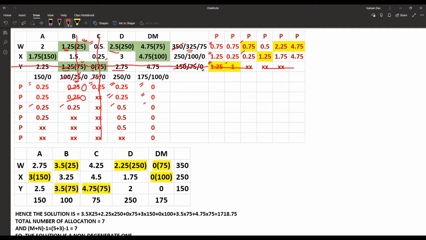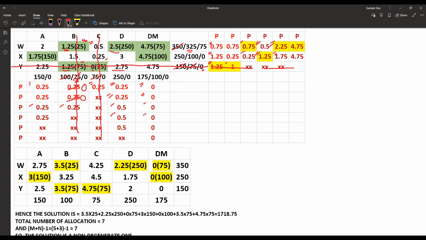Now for the next penalty, finding out, that means 2.5 and 4.75, that is 2.25, 1. Oh sorry, in the next thing that is 2 and 2.5, so we are choosing the penalty as 0.5. In the second row that is 1.75 and 3, so the penalty is 1.25, and according to the columns, it is 0.25, 0.5 and 0.